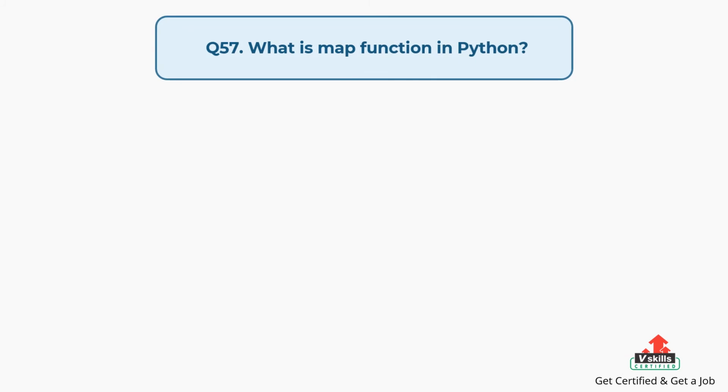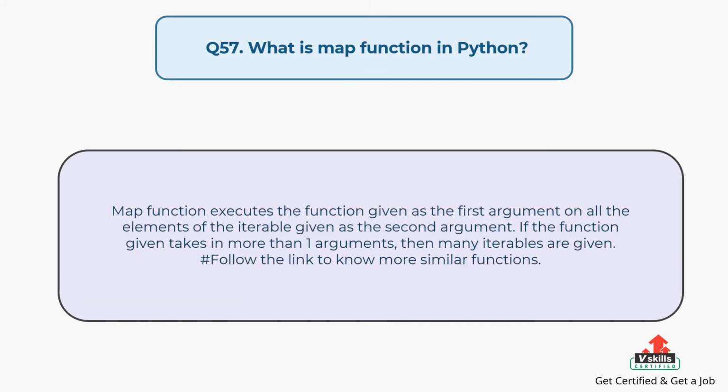Question number 57. What is map function in Python? The answer is, map function executes the function given as the first argument on all the elements of the iterable given as the second argument. If the function given takes in more than one argument, then many iterables are given. Follow the link to know more similar functions.